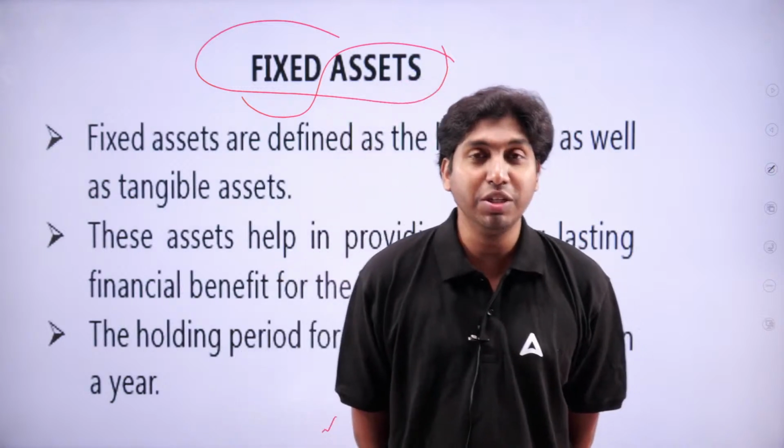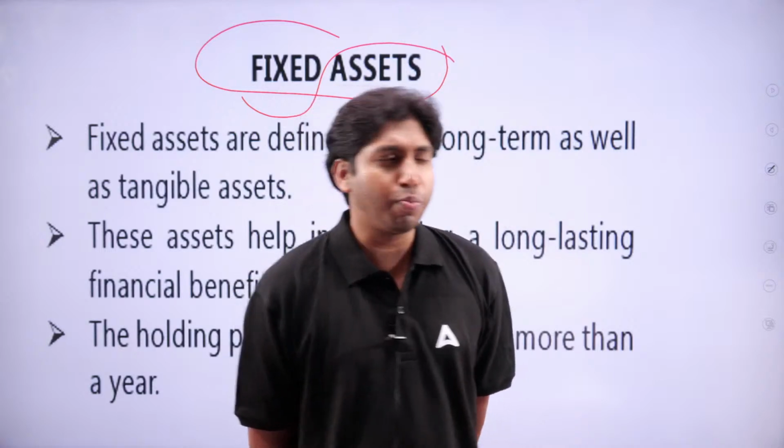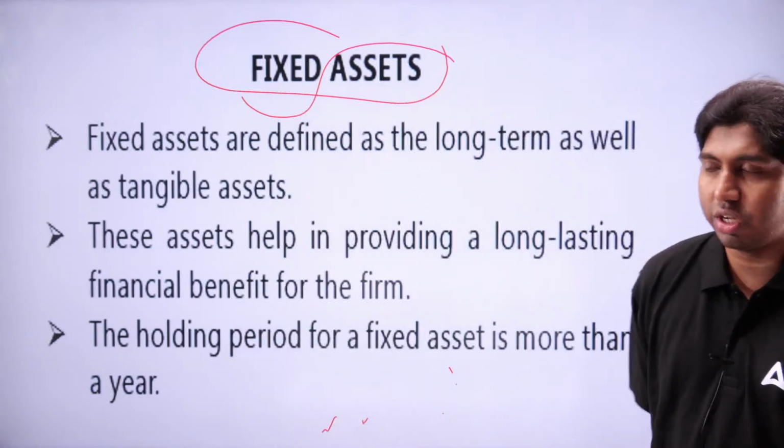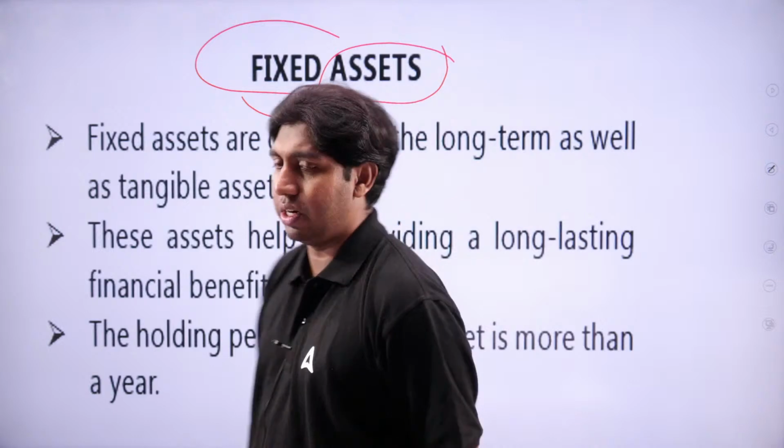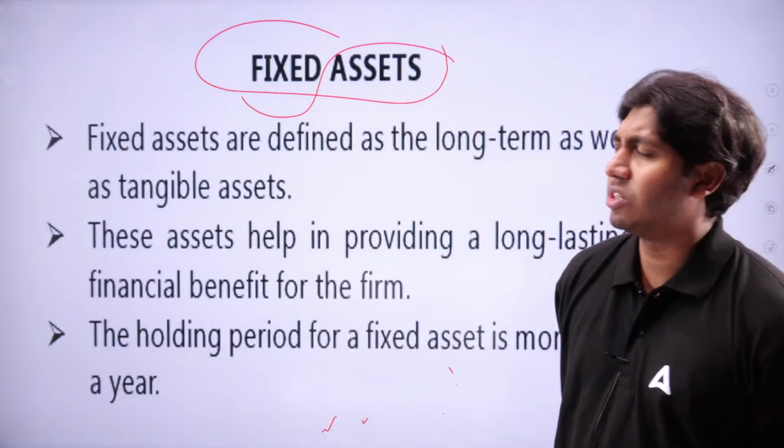Firm means what? A firm is a place where goods and services are produced. So assets providing long-lasting financial benefit for a firm are considered fixed assets.